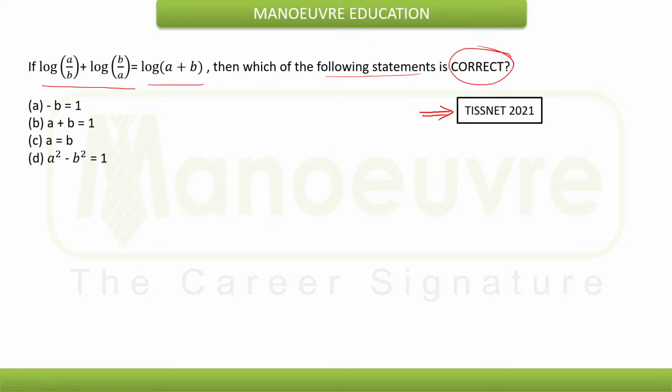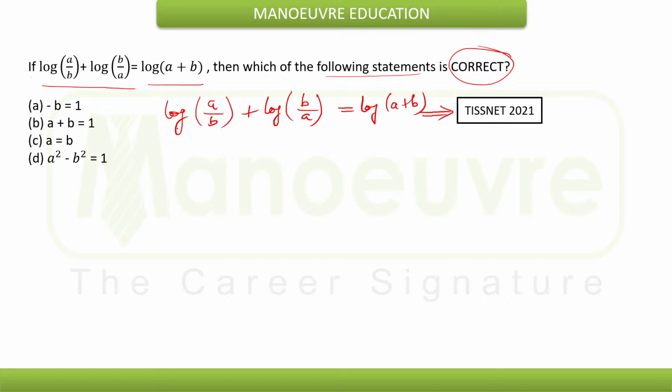Now they are asking us for the correct statement. In the previous case they were asking us about the statement which was incorrect. Now they are asking us about the statement which is correct. Now let's check it out. So first, considering this condition, log of a by b plus log of b by a is equal to log of a plus b. This is the given condition.